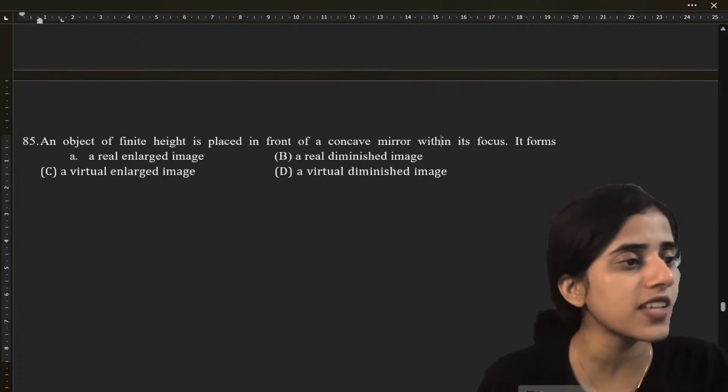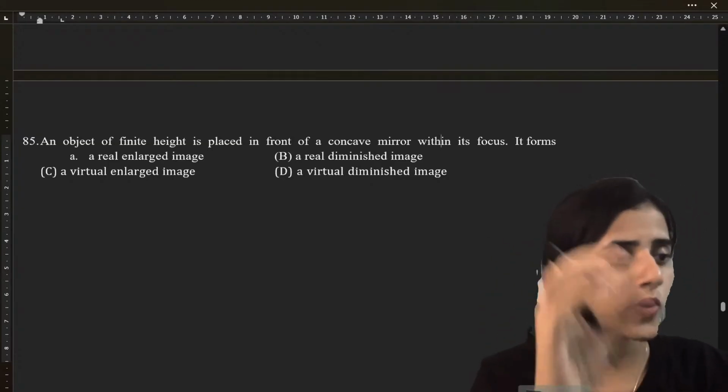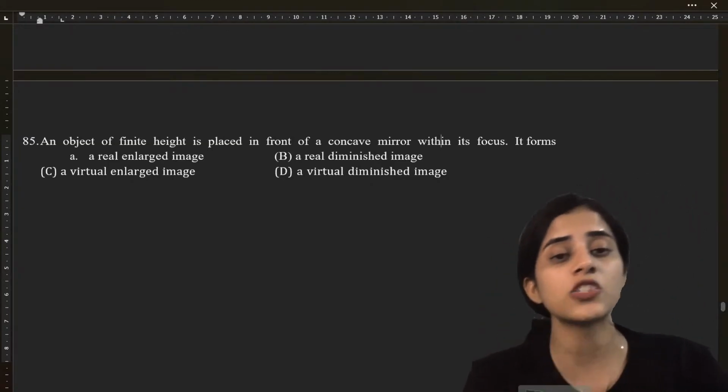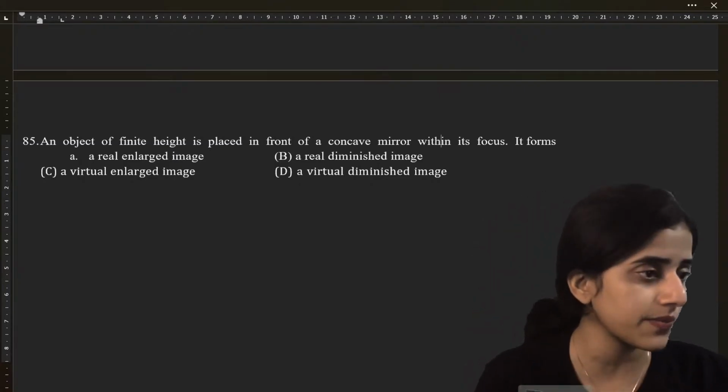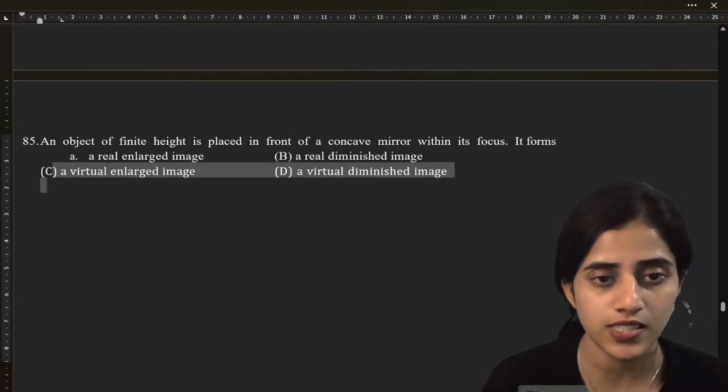C. Yeah, if you're all saying it's C, it's a virtual enlarged image. Yes. When an object is placed within the focus of a concave mirror, the image formed is always virtual, upright, and enlarged. So it is C.